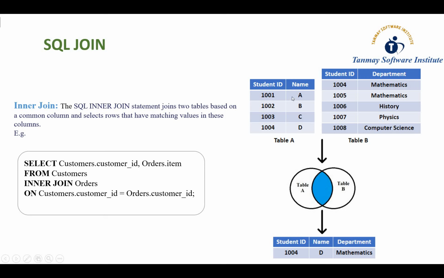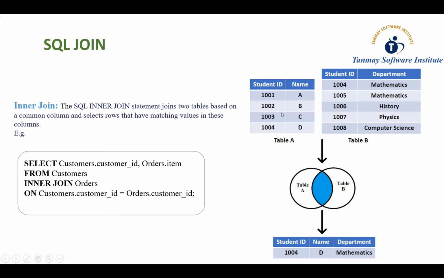Okay, so here when we apply the inner join on both tables, table A and table B, we can understand we got only one record with student ID 1004. This is the result for inner join when we apply inner join on both table A and table B. So we will get student ID 104, name is D, and their department is Mathematics. So we fetch the data from these two tables and combine it into one table based on some